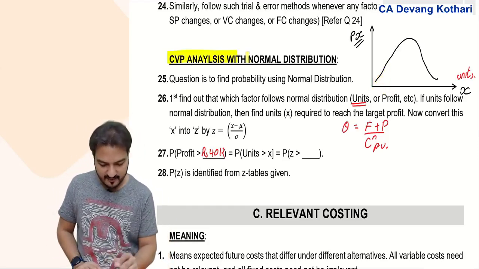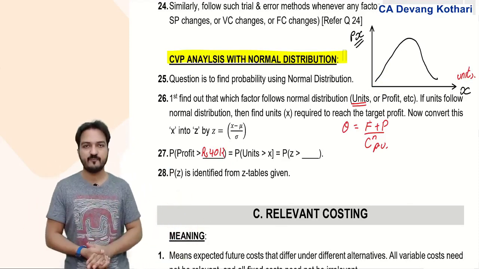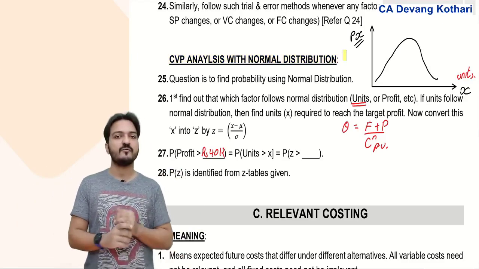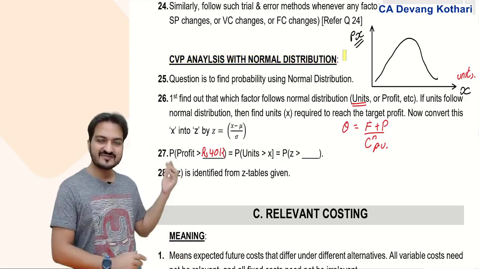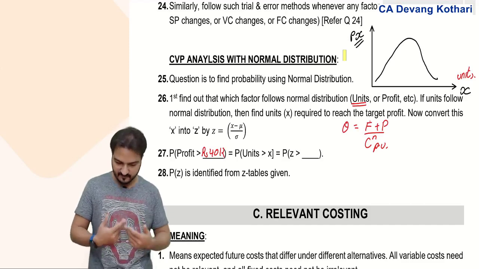Okay, that was CVP analysis with normal distribution. All this was regarding CVP analysis. Most of that was from your intermediate level. A few things like this were extra added in the final level. Done? Yes. Okay.